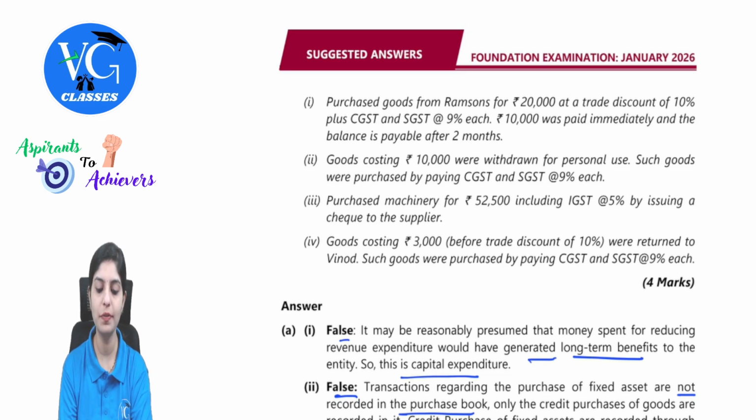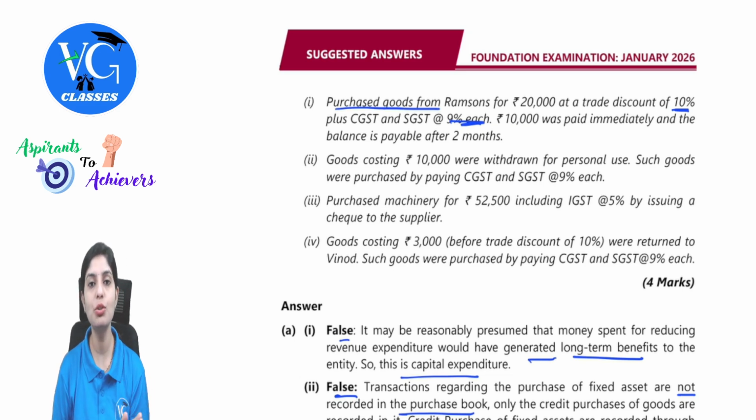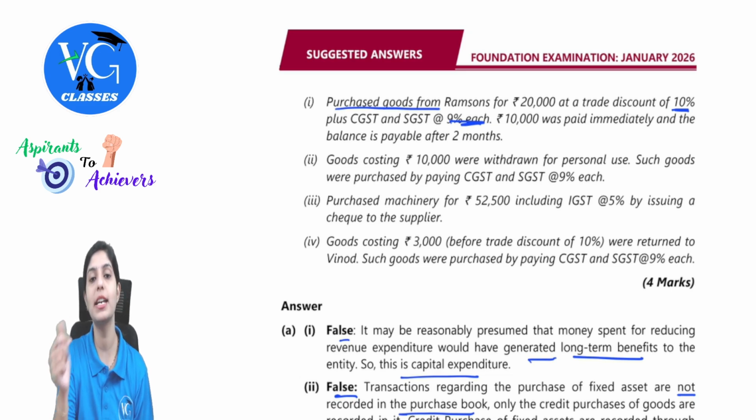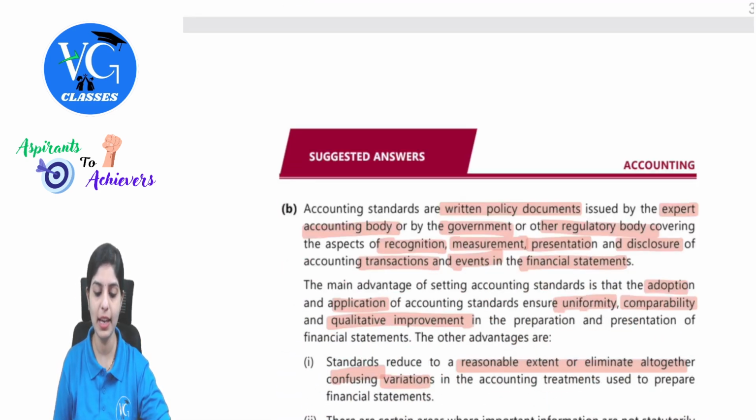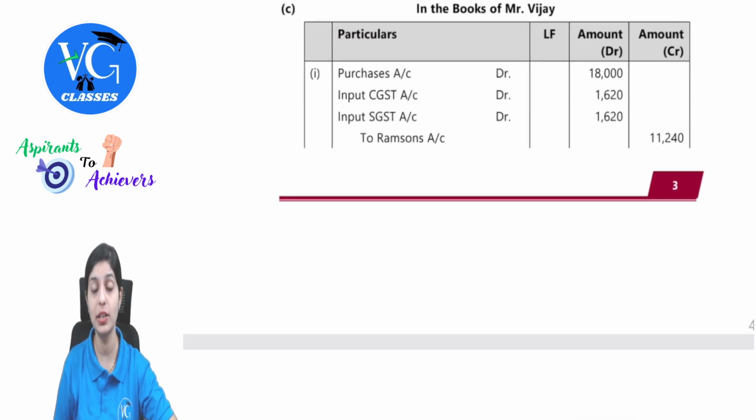First, purchased goods from Ramsons for 20,000 at a trade discount of 10% plus CGST and SGST at 9% each. 10,000 was paid immediately and the balance is payable after 2 months. So first of all, a normal purchase entry. This is goods purchased on credit. So the entry would be purchases account debit to Ramsons. But there are some additional adjustments. There is GST levied on such a purchase transaction. So the entry will be purchases account debit, input CGST, input SGST, to Ramsons.